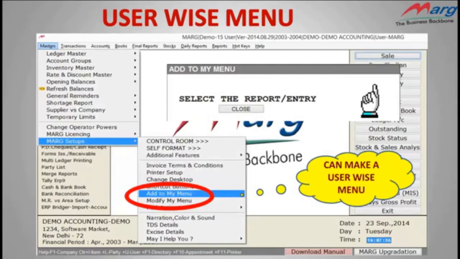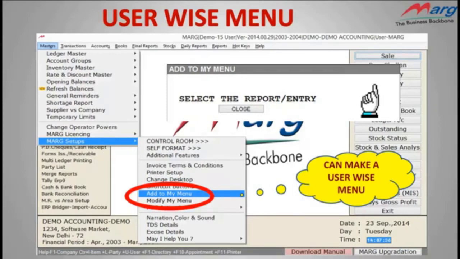Now, the next option is user-wise menu. You can design user-wise menu in Mark software. But first of all, let's know why we need this option. As you know, in one software, there are so many features and options available. But for a CA or for an accountant, all options are not usable.